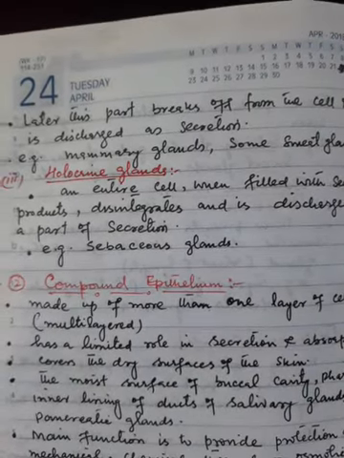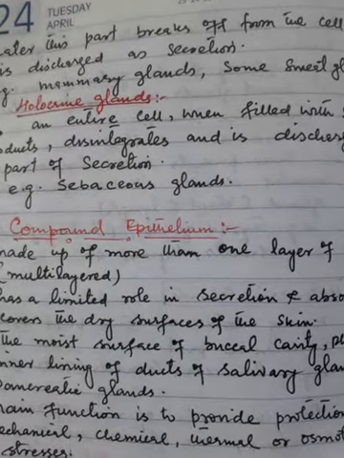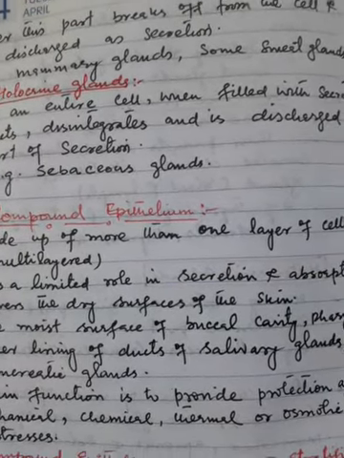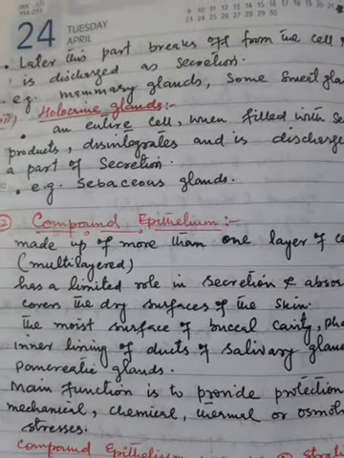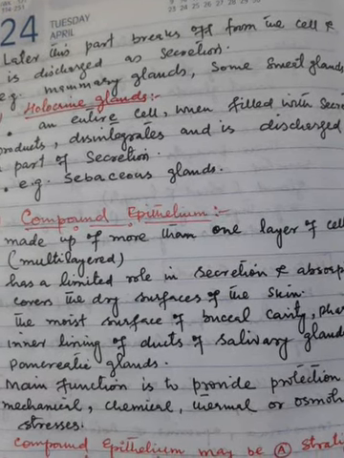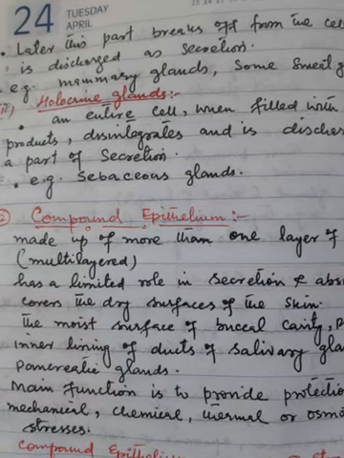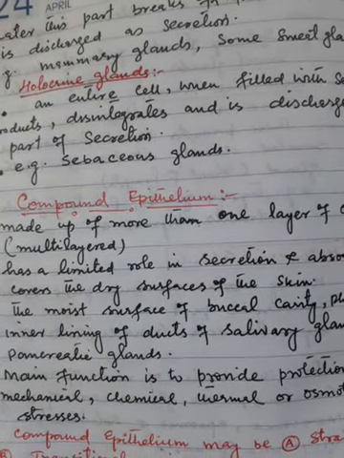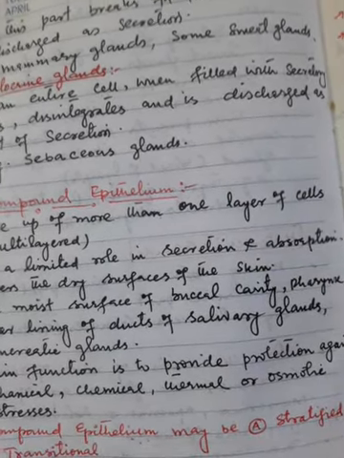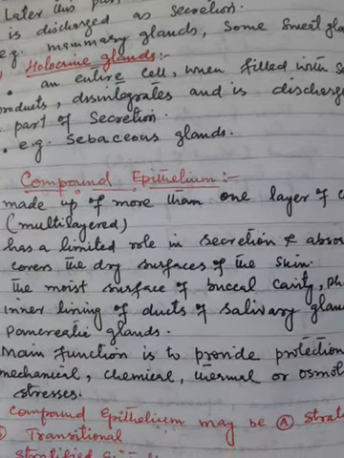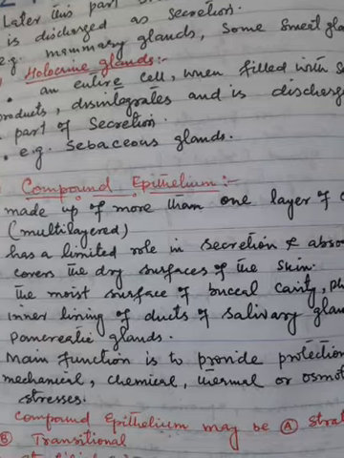Now, the compound epithelium. Compound epithelium is made up of more than one layer of cells, that is, it is multi-layered. Compound epithelium has a limited role in secretion and absorption. It covers the dry surface of the skin, the moist surface of the buccal cavity, pharynx, and the inner lining of ducts of salivary glands and pancreatic glands.